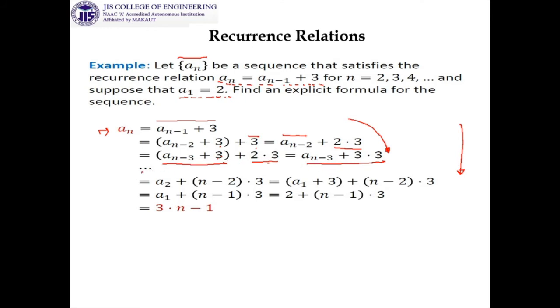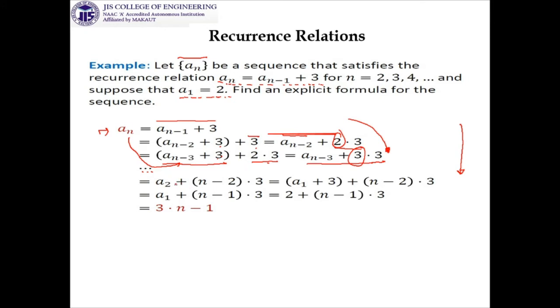So in the similar manner, if we proceed, we will get a2 plus n minus 2 into 3. Look at this. When you go from n to n minus 3, there are 3 number of 3s. When you go from n to n minus 2, there are 2 number of 3s.